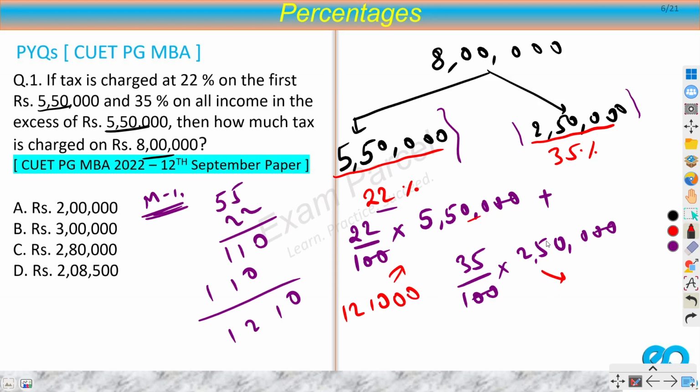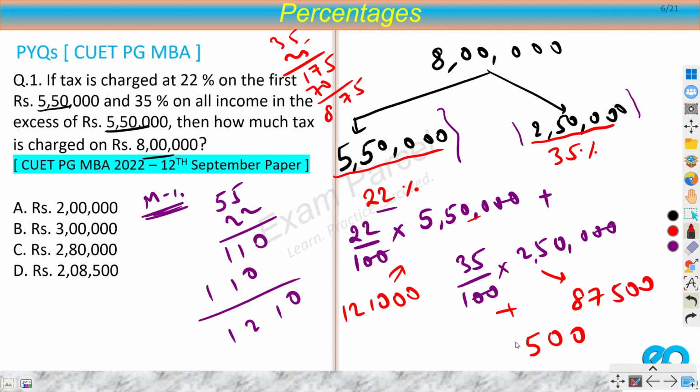And for this one, 35 into 25, so you will get 875, so from here we will get 87,500. Now you simply have to add them up, both these two. So if you add, then you will get 2,08,500, option D.